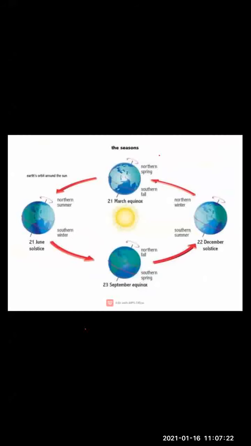What I have told you about the solstices is the time or day at which the sun reaches its maximum or minimum declination. So here we can clearly see the winter solstice in this particular period.